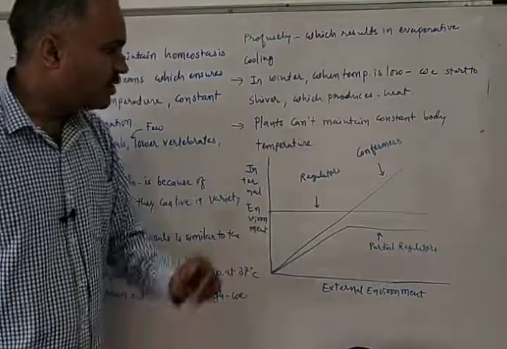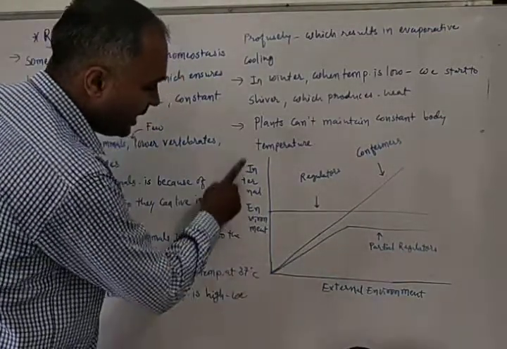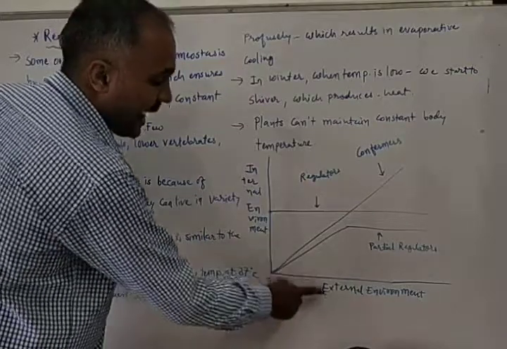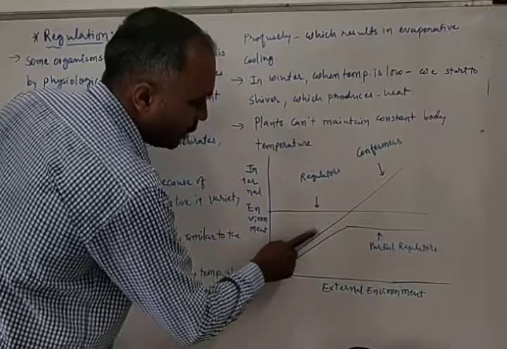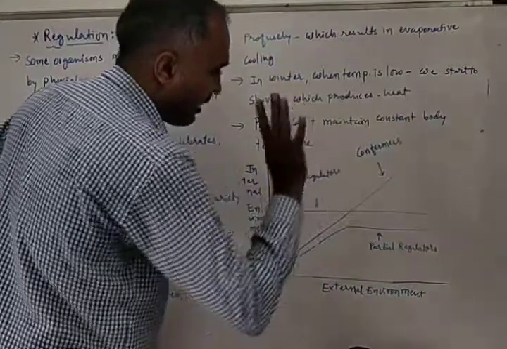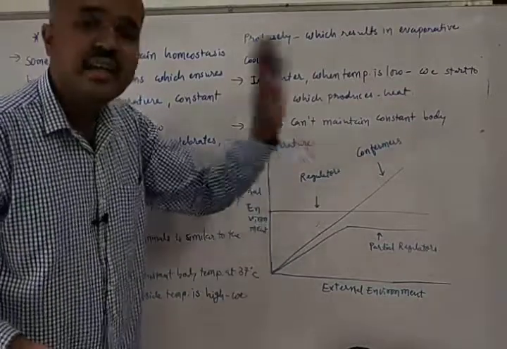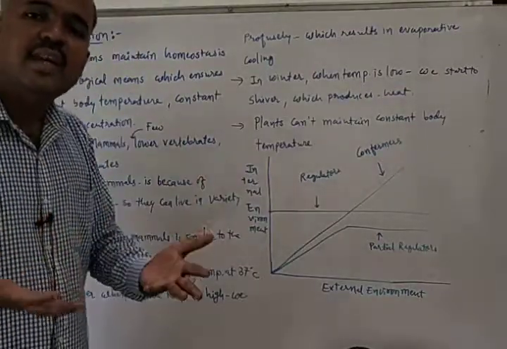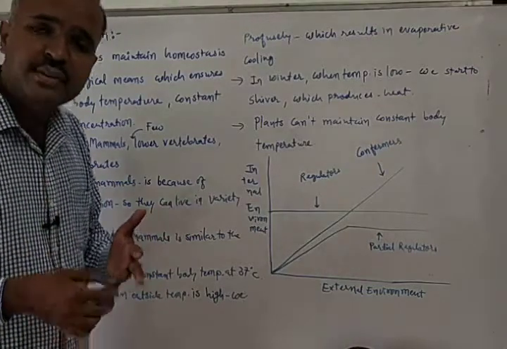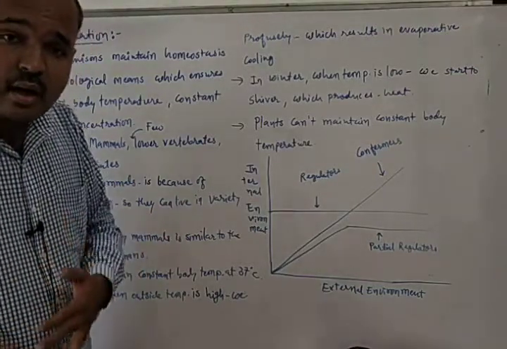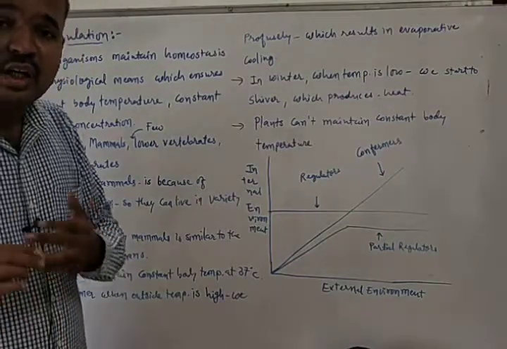Now let's talk about conformers. Conformers change their internal environment with the external environment. As the external environment changes, they also change their internal environment. The majority of organisms are conformers: all plants and 99% of animals are conformers.